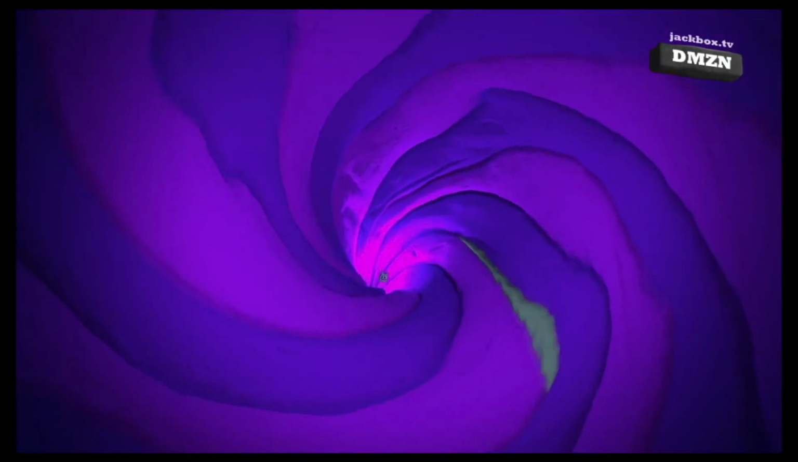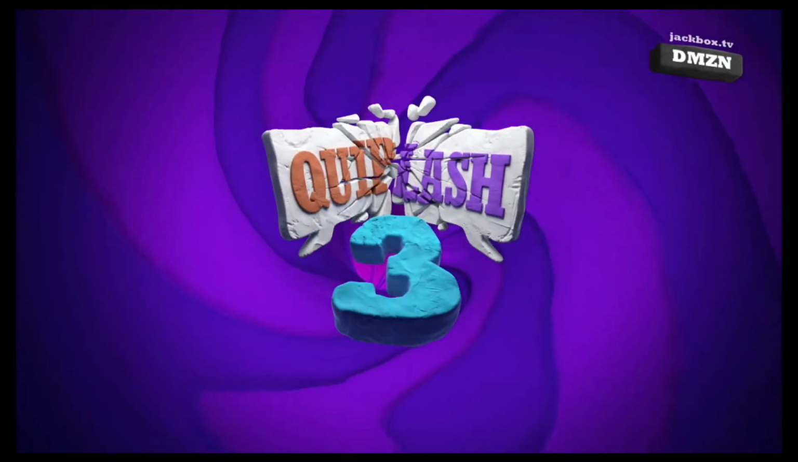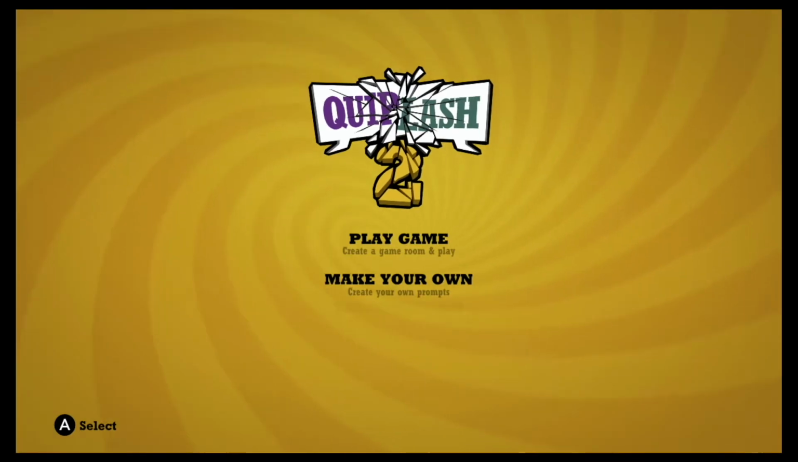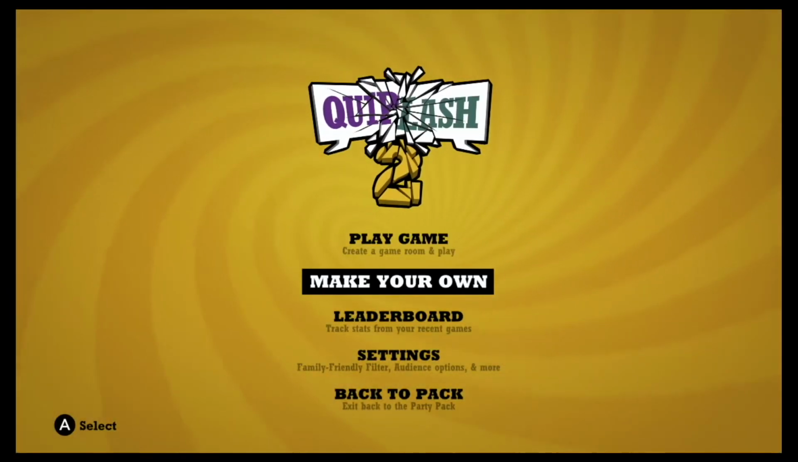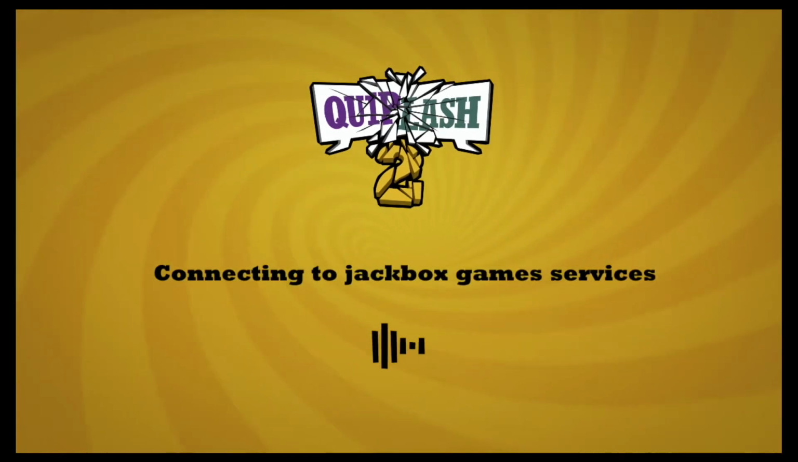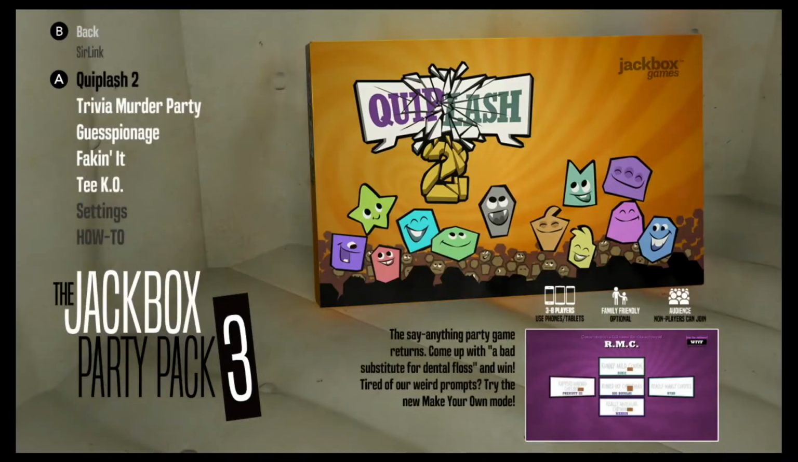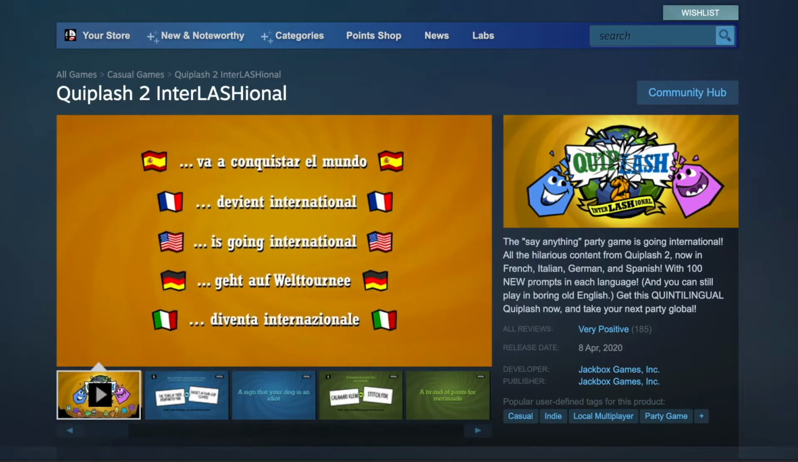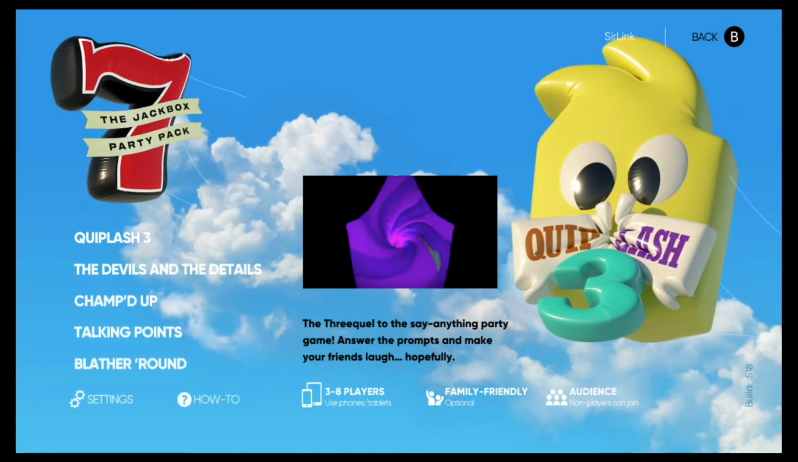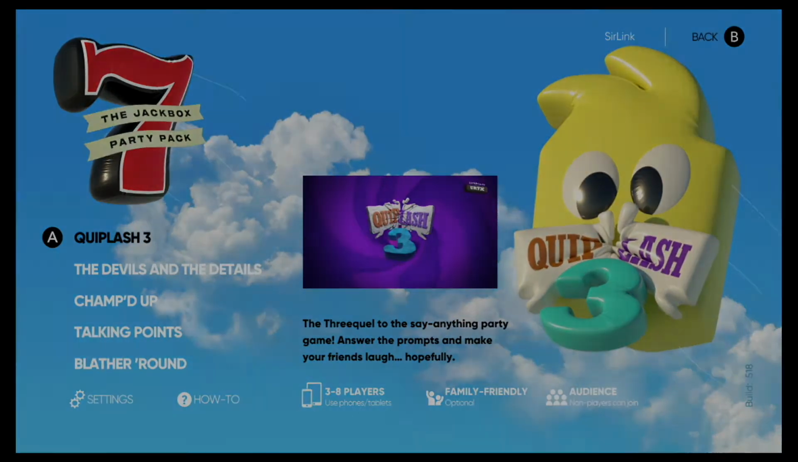Today we are going to be looking at how to create your own custom Quiplash games in both Quiplash 2 and 3. Make your own is a great experience that was easier to put together than I thought. So here it goes. Quiplash 2 can be found in either the Jackbox Party Pack 3 or standalone in the Quiplash 2 InterLASHional version, with Quiplash 3 being able to be found in the Jackbox Party Pack 7.